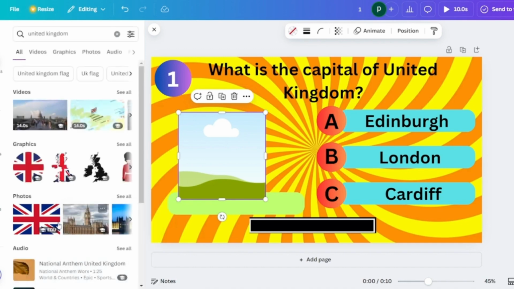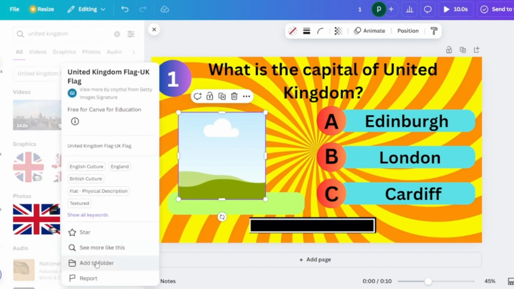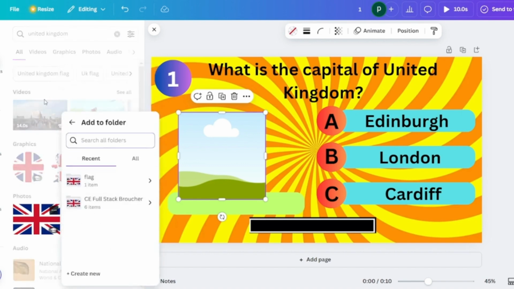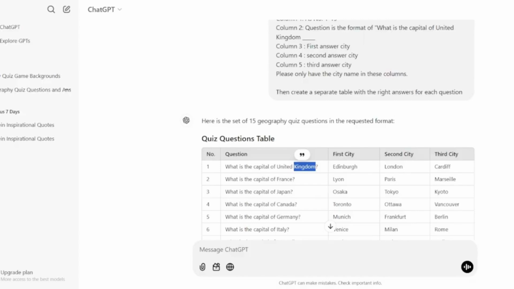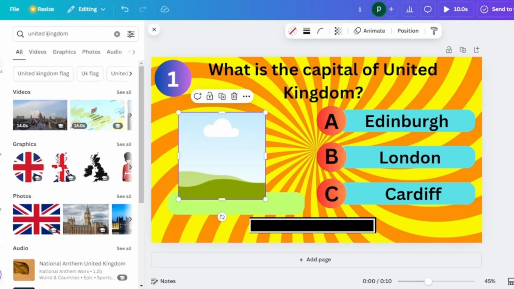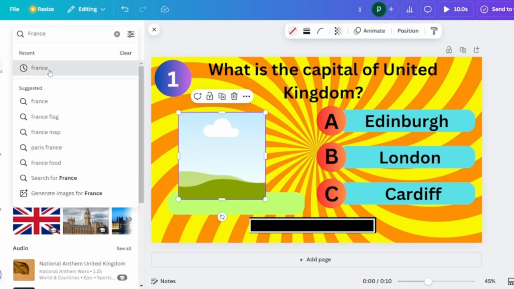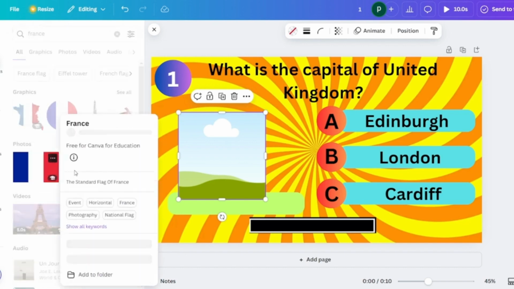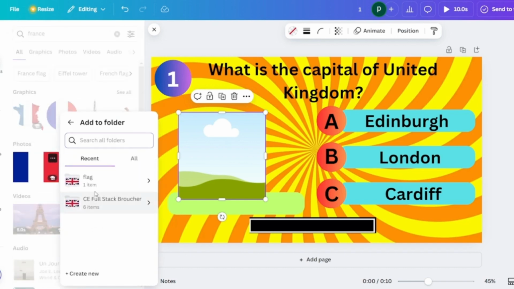So now what we are doing is we are searching for all the countries' flags and then adding all those images to a folder. What we are going to do with those images, we are going to look at in the next step. So I'm going to search for each country one by one and then add them to a folder.